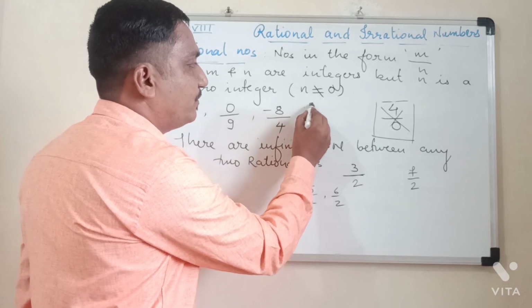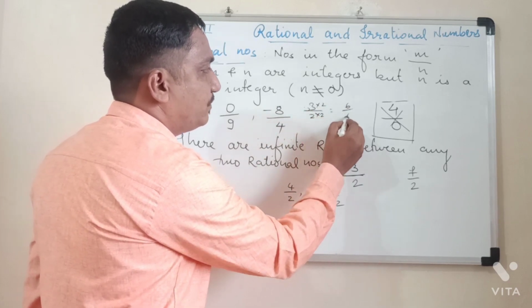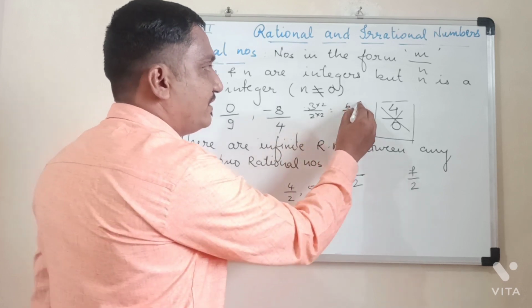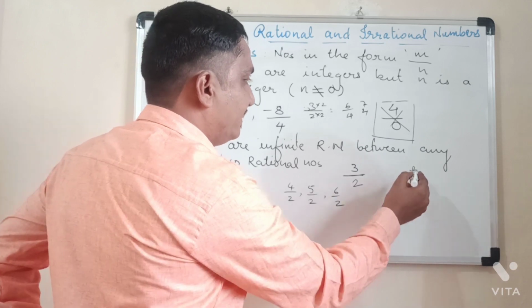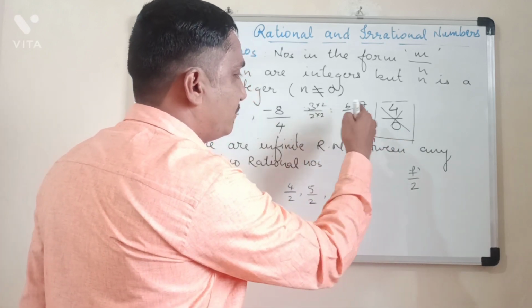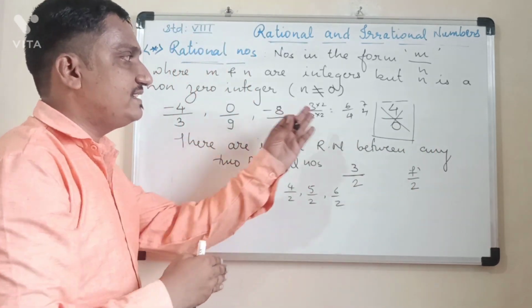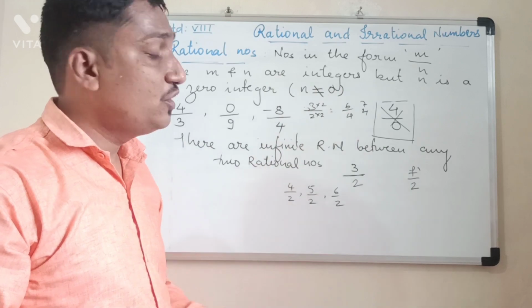Equivalent fraction of 3 upon 2. If I multiply both with 2, then 6 upon 4. Then 7 upon 4. Okay. And 7 upon 2 is 14 upon 4. So between 6 upon 4 and 14 upon 4, numbers are 6 upon 4, 7 upon 4, 8 upon 4, 9 upon 4, 10 upon 4, all these numbers.